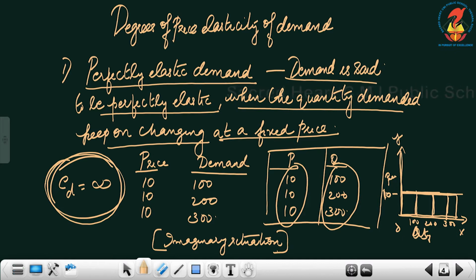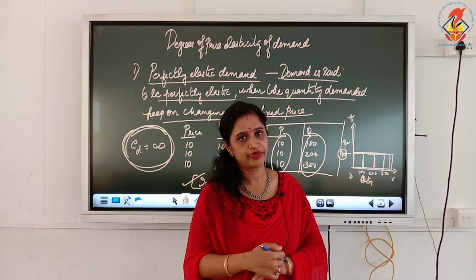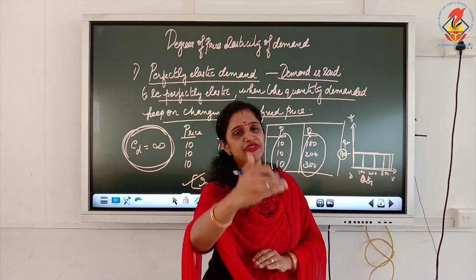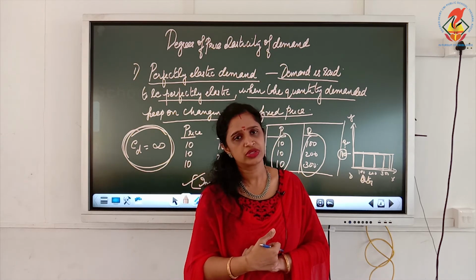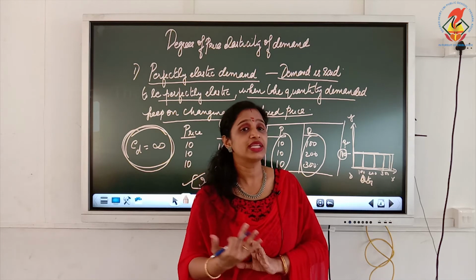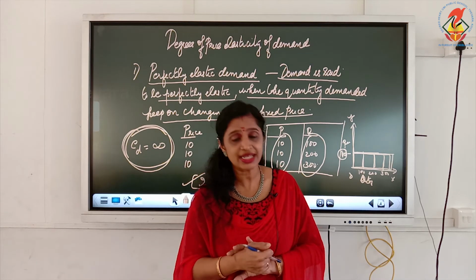That means any quantity can be purchased at a fixed price. Sometimes this is an imaginary situation. It will not happen always. Quantity going to infinity at the same price. So, this is known as perfectly elastic demand.